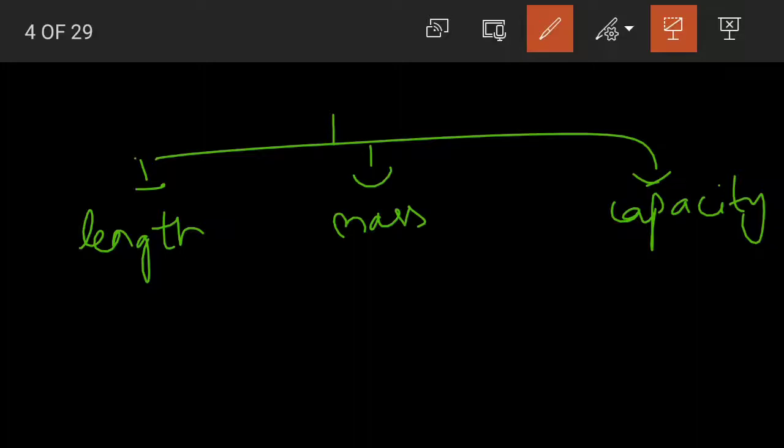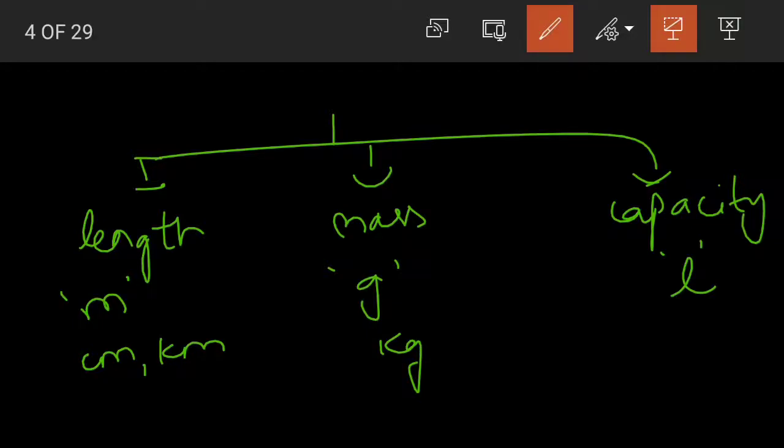Yes, children. Now, in your previous classes, that is in your third and fourth standards, what have you learned? That for measuring lengths, meter is the basic unit. For mass, grams are the basic units. And for measuring the capacity, that is to find out the volume, liters are used. Now, apart from these basic units of measurement, that are meters, grams and liters, you also learned about centimeters, kilometers, kilograms, and then you have learnt about milliliters.